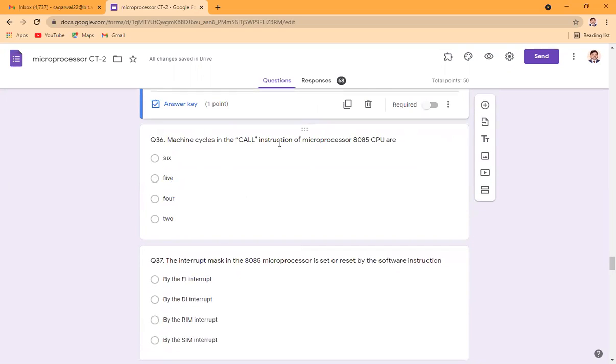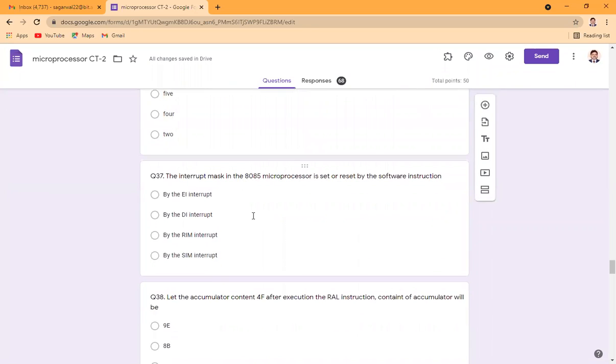Machine cycles in the call instruction of the microprocessor: how many machine cycles are used? Whenever we were discussing the subroutine, we saw that 5 machine cycles are used in the call instruction. Since the call instruction itself is 3 bytes, the first 3 machine cycles are used to fetch it: one for the opcode and 2 for the address. And 2 more machine cycles are used for loading the address to go somewhere else so that it can execute the subroutine.